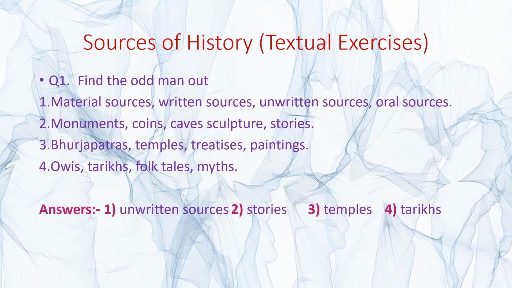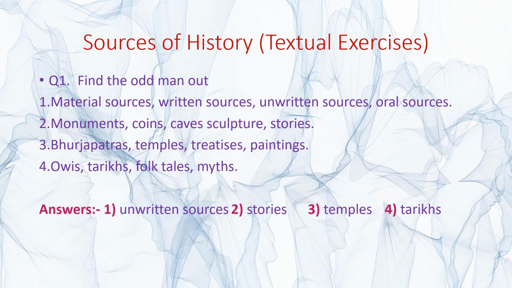So, the odd man out here is stories, and already I had explained to you. So, why are stories the odd man out? Because the others are material sources, and stories are the oral sources.